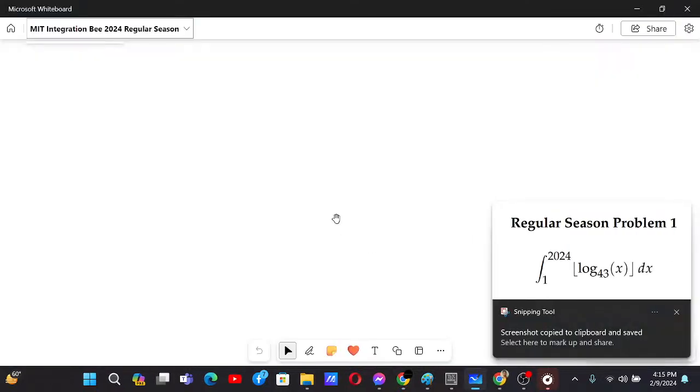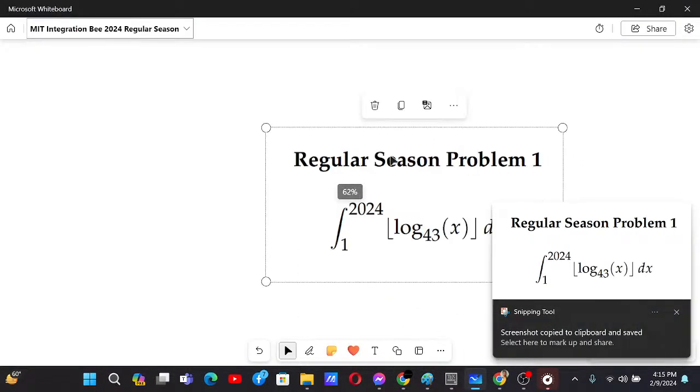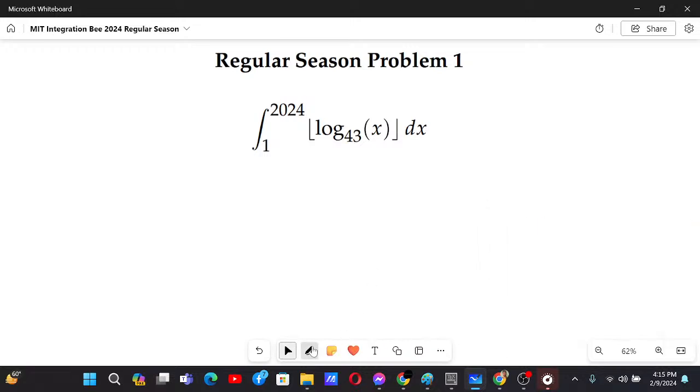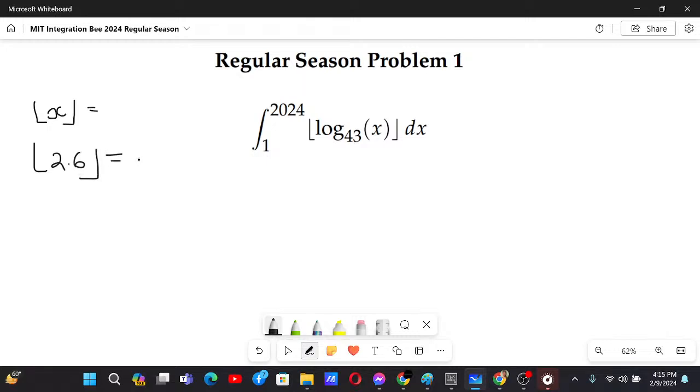The first problem is like this. This problem involves the g function. Basically, the g function returns the greatest integer less than x. So if we have to find g of 2.6, the greatest integer less than 2.6 is 2, so this will be the answer.